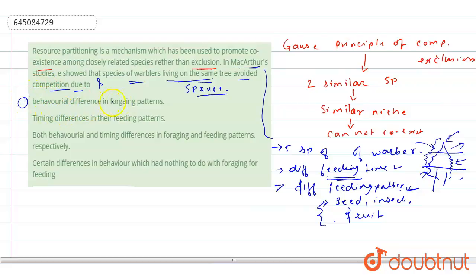First option is behavioral difference in the foraging pattern. Along with the foraging pattern, there is a difference in the feeding pattern also, so this cannot be your answer. Even the second is an incorrect answer. Third is both behavioral and timing differences in the foraging and feeding pattern, and that is why they can coexist together. So this is our correct option here. The fourth statement says that certain differences in behavior which had nothing to do with foraging are called resource partitioning, because they have different feeding patterns and they have partitioned the food. So this cannot be your answer. So what is the correct answer here?